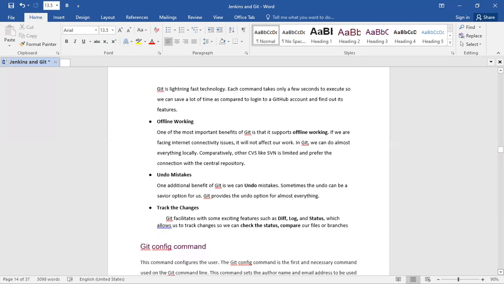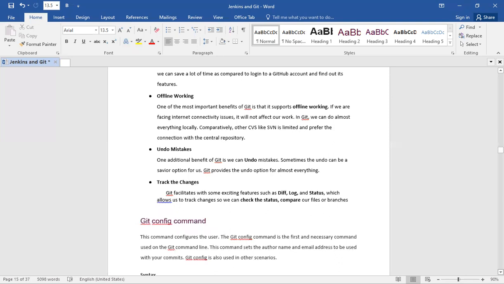Next one, what is offline working? One of the most important benefits of Git is that it supports offline working. If we are facing internet connectivity issues, it will not affect our work. In Git, we can do almost everything locally. Comparatively, other CVS like SVN are limited and prefer the connection with the central repository.